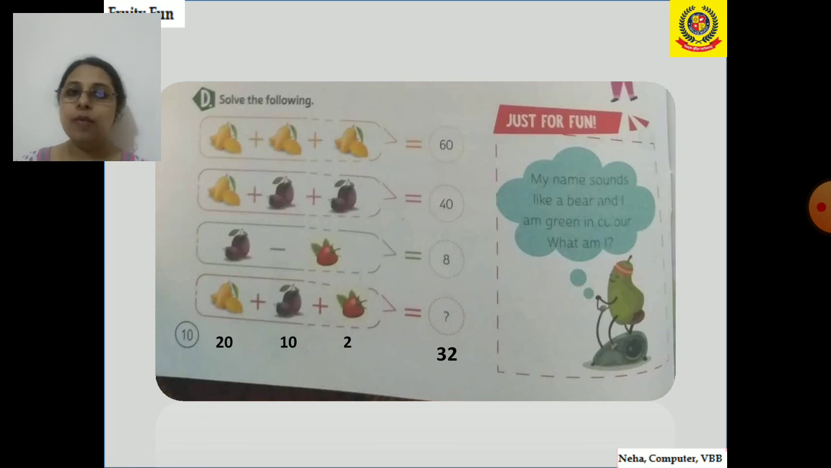And let's add up. Value of mango is 20. Value of jamun is 10. And value of strawberry is 2. So 20 plus 10 plus 2 is equal to 32. Yes. So we have solved this.